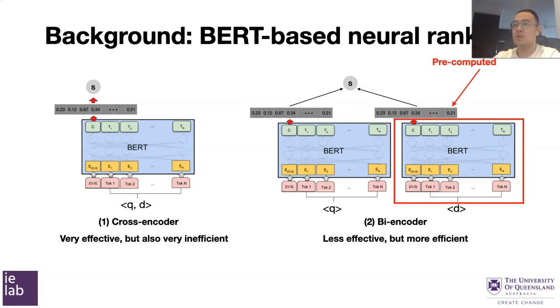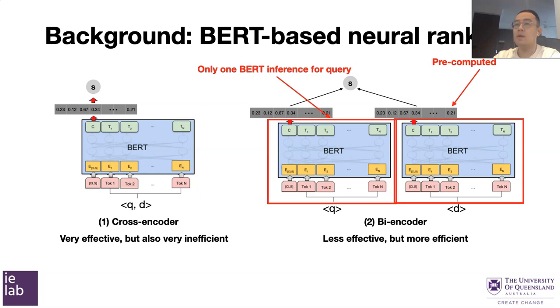As there is no interaction between query and document during the encoding step, the document representation can be pre-computed and stored in the index. At query time, only one BERT inference is needed to get the query representation. Hence, bi-encoder is much more efficient than cross-encoder. The drawback of this architecture is that the query can only interact with the document at the final stage, thus it is usually less effective than cross-encoder.